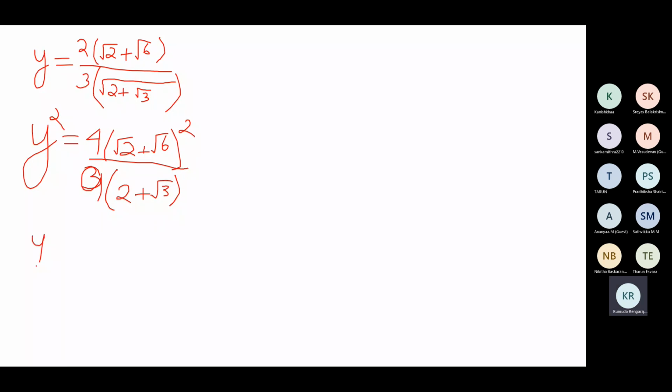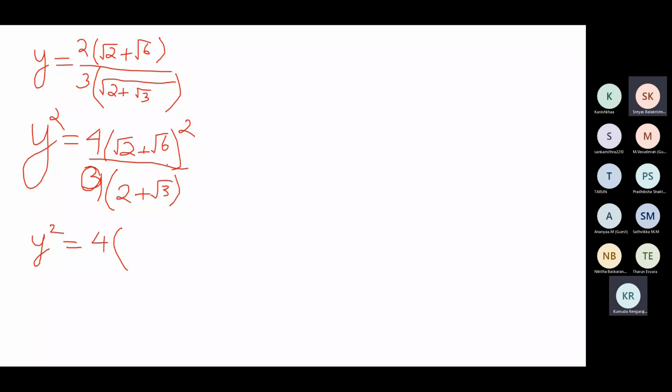This is the first step. Now tell me what should you do? You have to expand the numerator. It's in the form of a plus b the whole square. So what is a square?